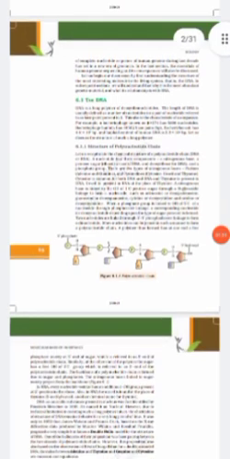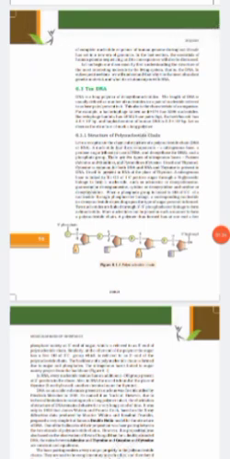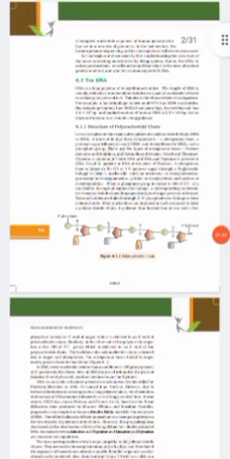Okay, now coming specifically to DNA. DNA is deoxyribonucleic acid. The length of DNA is defined as the number of nucleotides present in it.